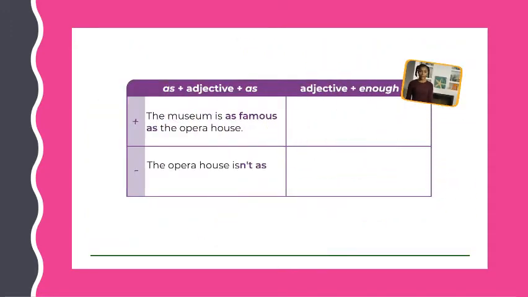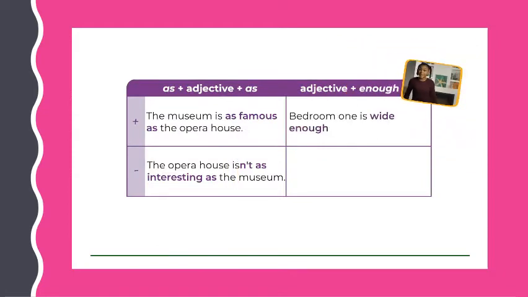And the opera house isn't as interesting as the museum. We use adjective plus enough when something is sufficient. Bedroom 1 is wide enough for a bed. We form the negative with not. It isn't big enough.